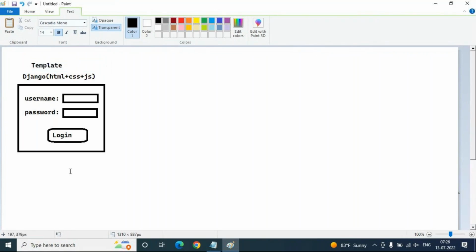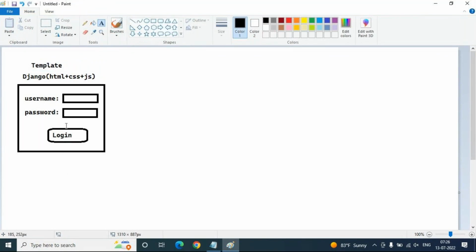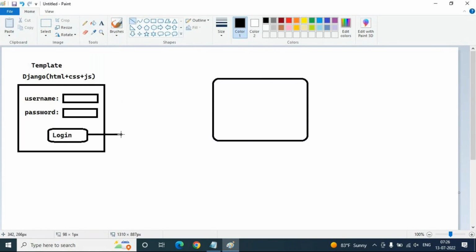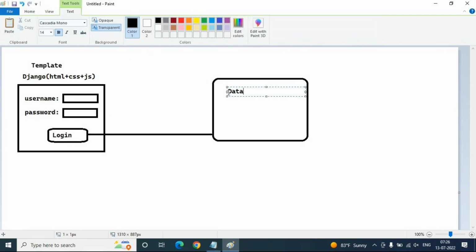In this template we enter the username and password, and when we hit the login button, immediately it will connect to the database. Once I hit this login button, we have to check in the database whether the username and password are correct or not.